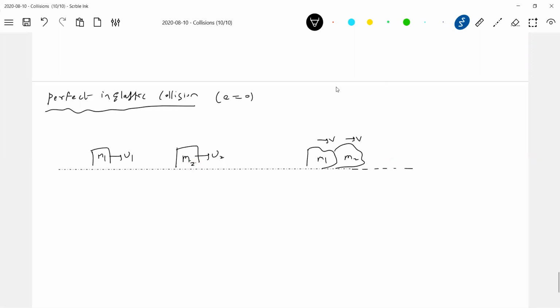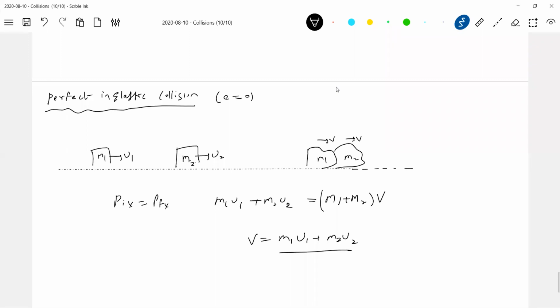Then can I conserve momentum? Yes, initial momentum equal to final momentum. So m1 u1 plus m2 u2 equal to (m1 plus m2) into v. And what is that v? Velocity of center of mass. So after collision, the objects will move with a common velocity that is equal to the velocity of center of mass only.